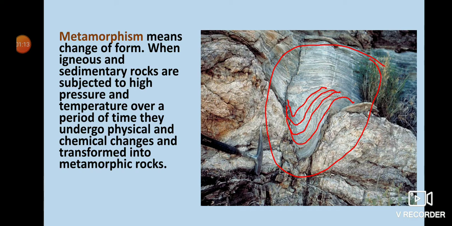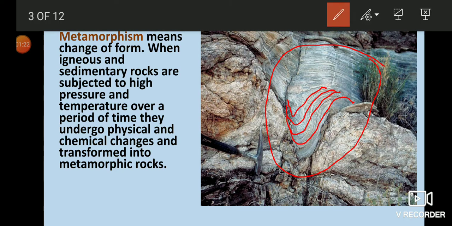In this picture given here, you can see that by the pressure, the rocks given here are bent like molten wax, and by seeing the lines you can see the layers. So the bending of the layers can be seen here clearly by the action of pressure and temperature, and this rock becomes hard also.